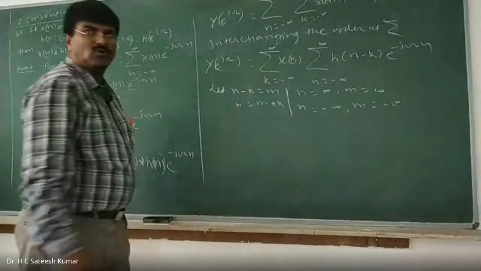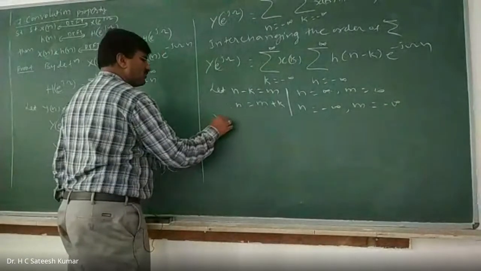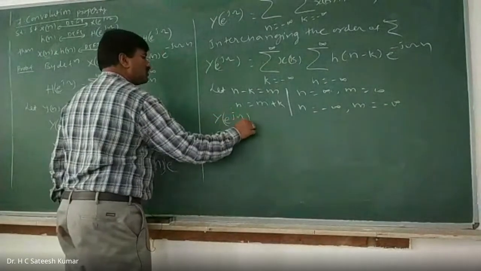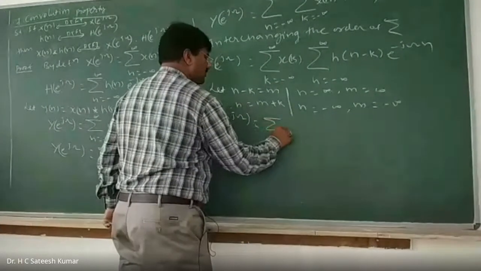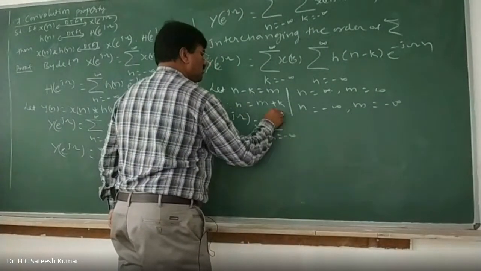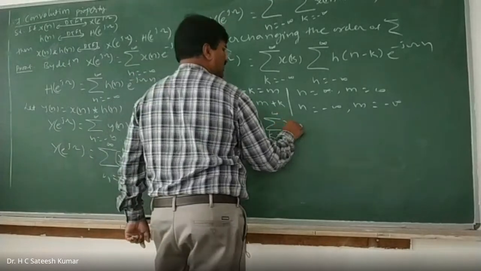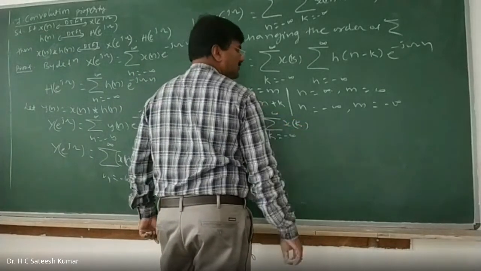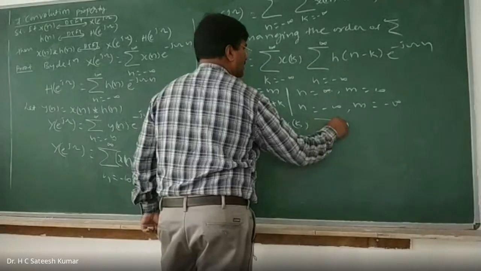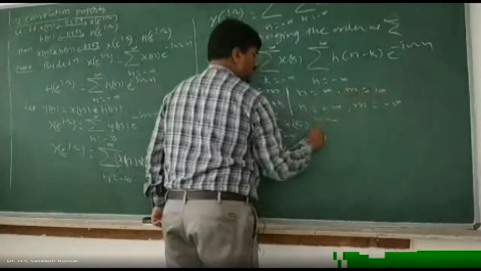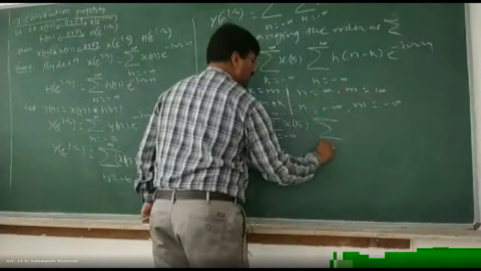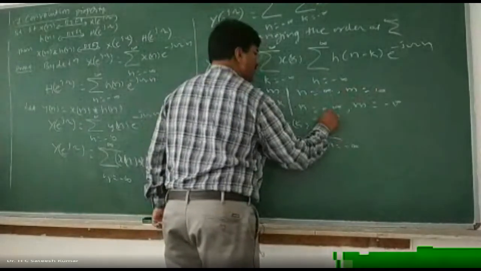So therefore y of e to the power of j omega is equal to summation k varies from minus infinity to plus infinity, x of k into, okay, when n ranges from minus infinity to plus infinity, m also ranges from where to where? Minus infinity to plus infinity.